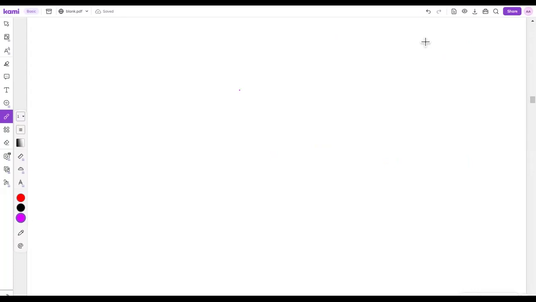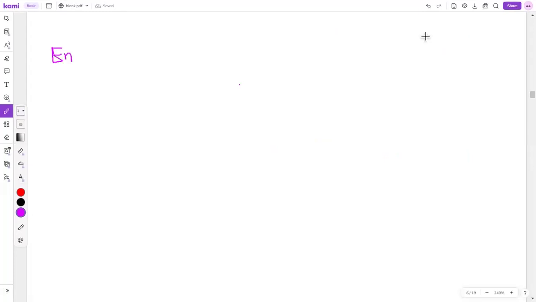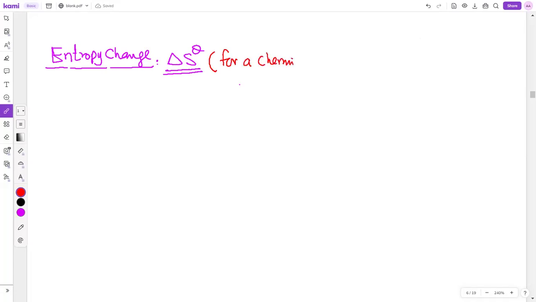Entropy change is the next concept. Entropy change is represented with delta S naught, or this is standard entropy change. Okay? So standard entropy change is studied for a reaction, for a chemical reaction or for a physical process. Feasibility हम चेक करते हैं गिब्स फ्री एनर्जी से, not with entropy change.